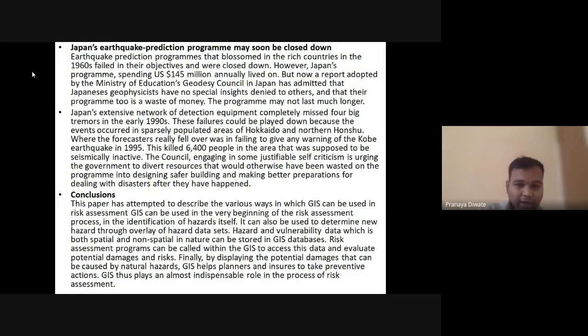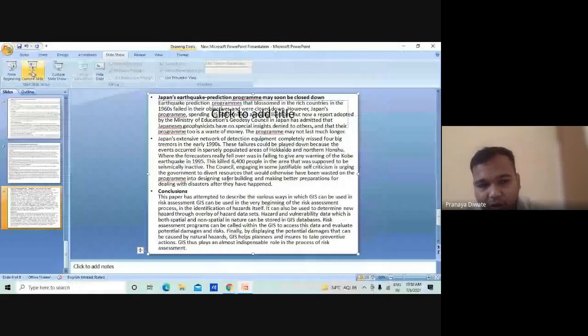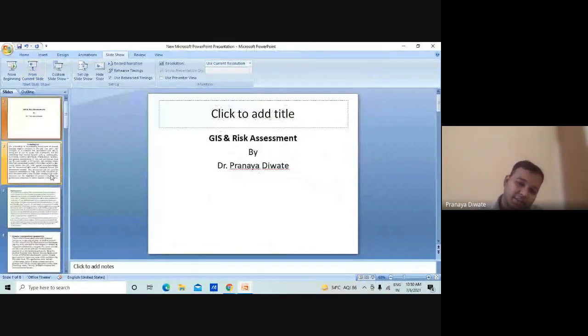GIS helps a planner: if you want to make a building, you can know what kind of property laws apply. All these are hazards which can be managed and studied by remote sensing and GIS. What kind of data sets you apply and what kind of images you have will be reflected in your results.